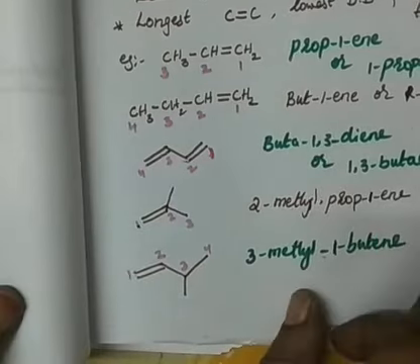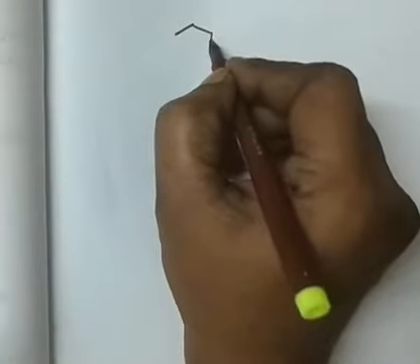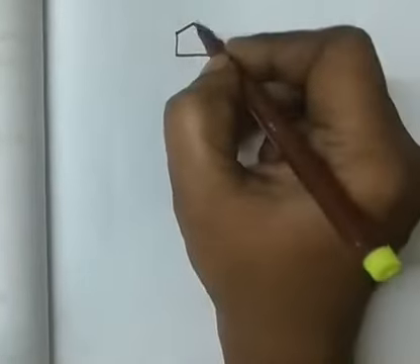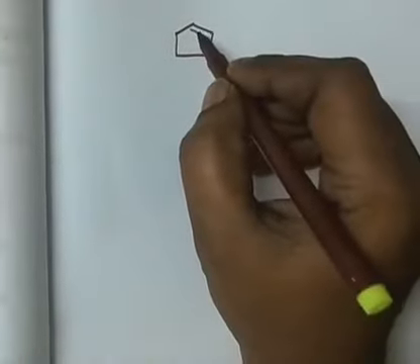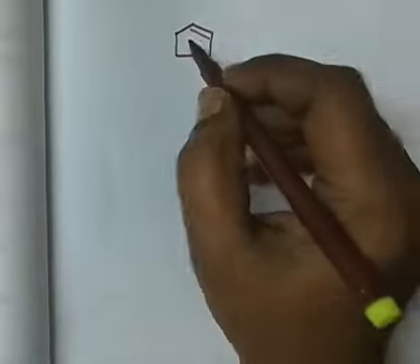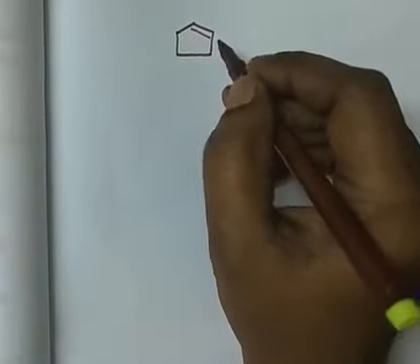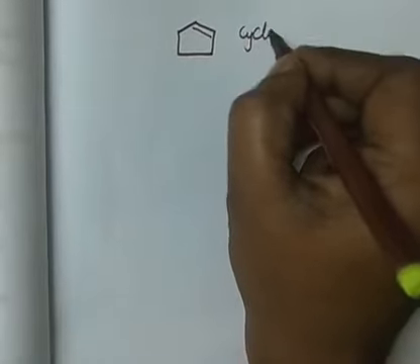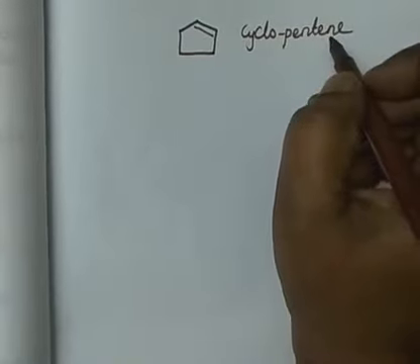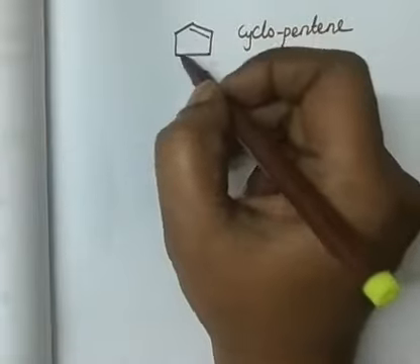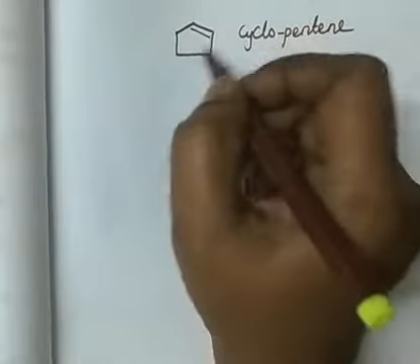If you write cyclic compounds also, the same nomenclature you can follow. For example, this is the pentene. Actually, if it is not a double bond, it would be pentane, cyclopentane. But one double bond is present in the cyclic system, therefore I should call it cyclopentene. Even if I don't represent the double bond position, it doesn't matter. Wherever you write the double bond, it's okay because no other substituents are present.